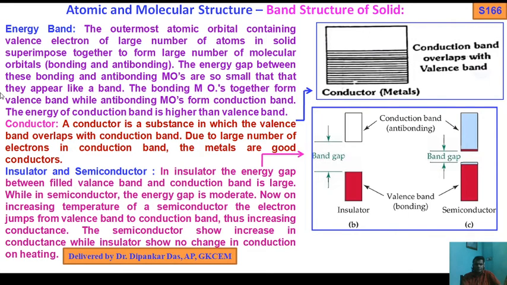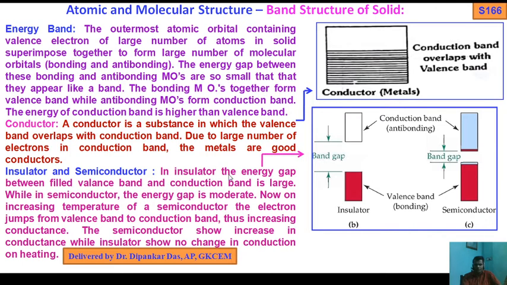Now come to insulator and semiconductor. In an insulator, the energy gap between the filled valence band and the conduction band is large. So this is the conduction band, this is the valence band, the filled valence band. So this is the large energy gap, so the band gap is large. That's why it acts as an insulator.